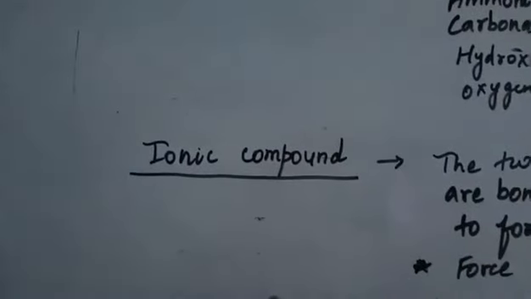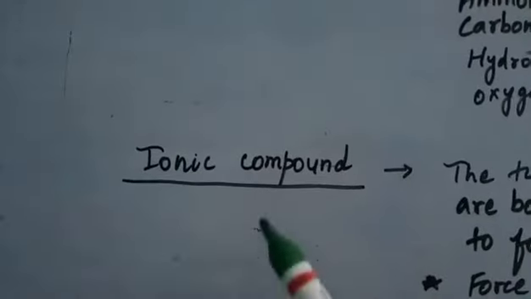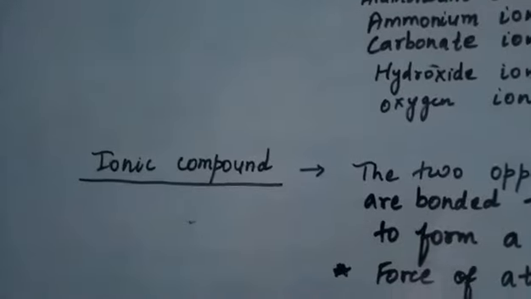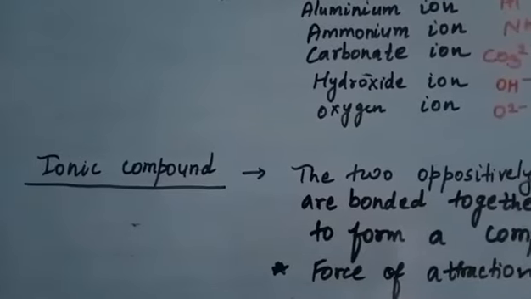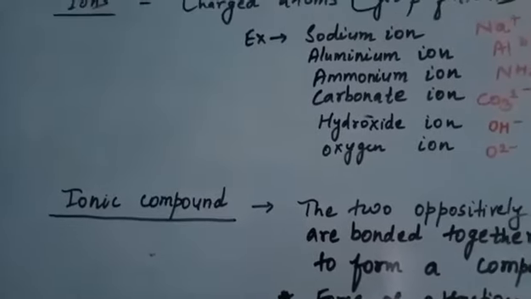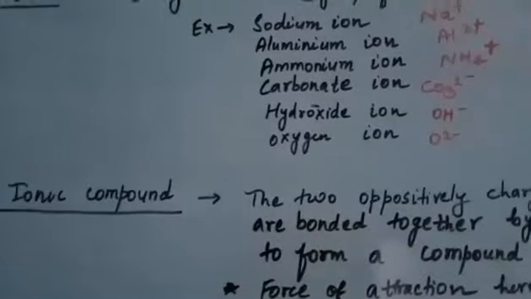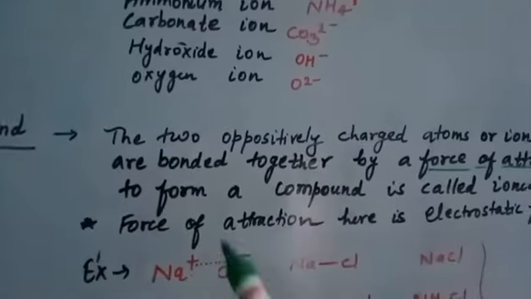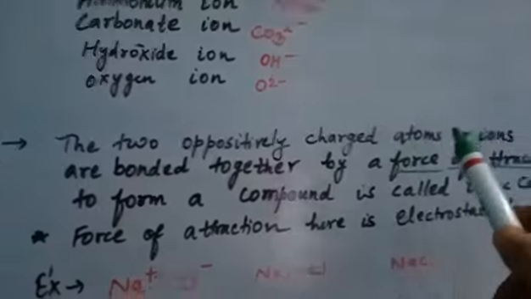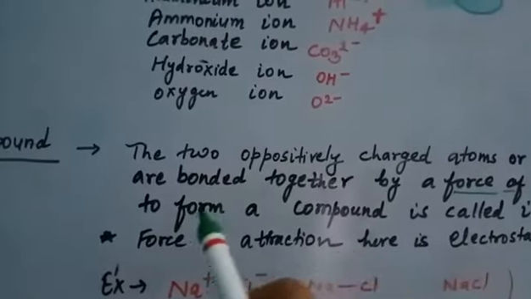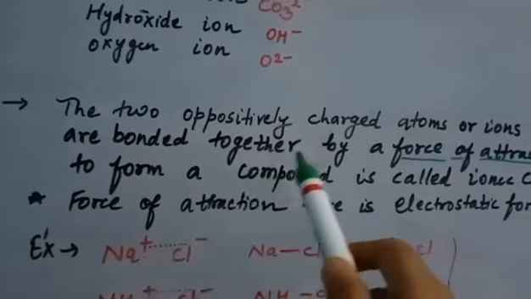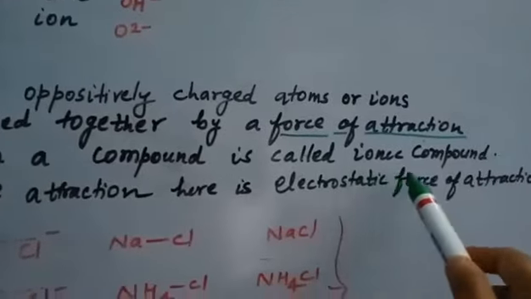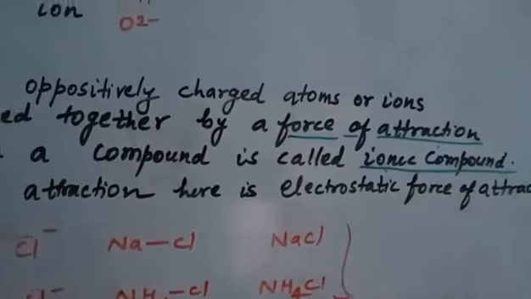Okay. Now we will see one more topic related to ions. They are called ionic compounds. So ionic compounds are the compounds which are formed by the oppositely charged atoms, or they are formed by opposite ions. So we'll just see the definition. When the two oppositely charged atoms, or we can say ions, are bonded together by a force of attraction to form a compound, that type of compound is called as ionic compound.